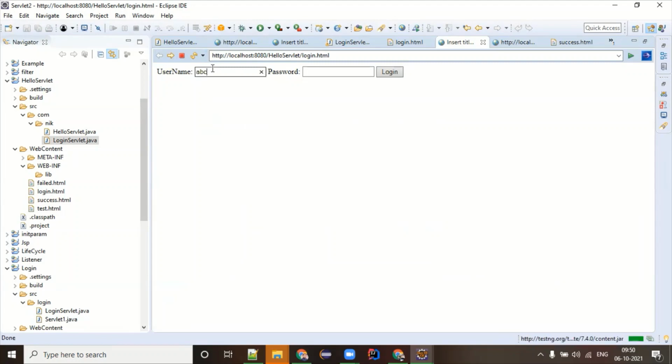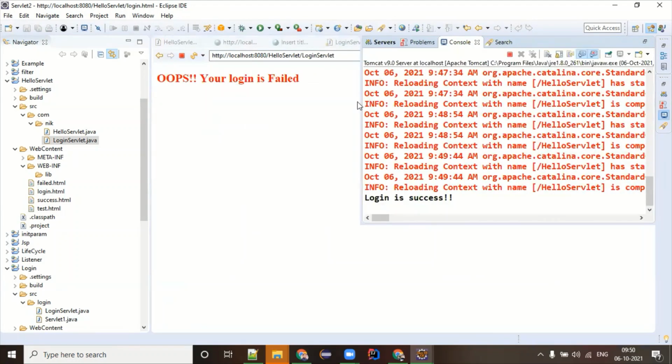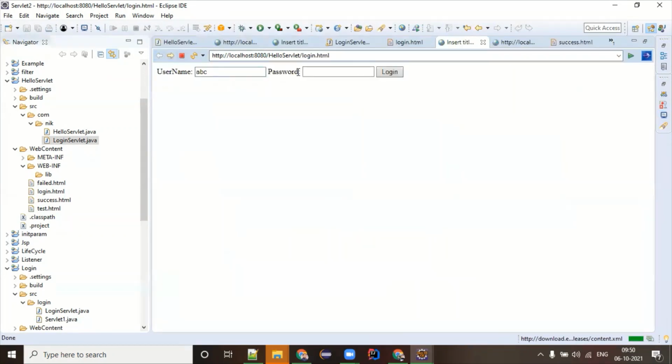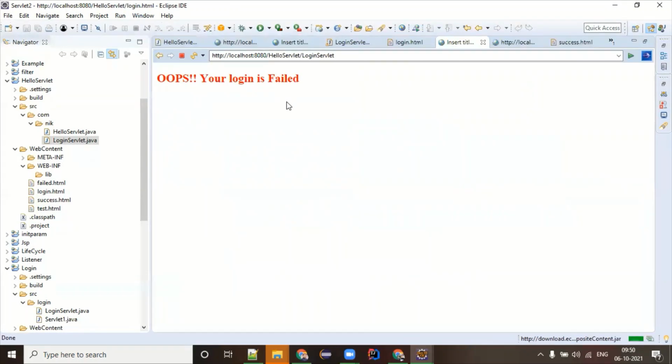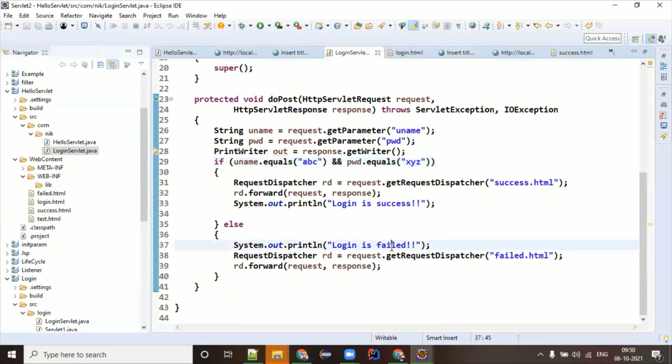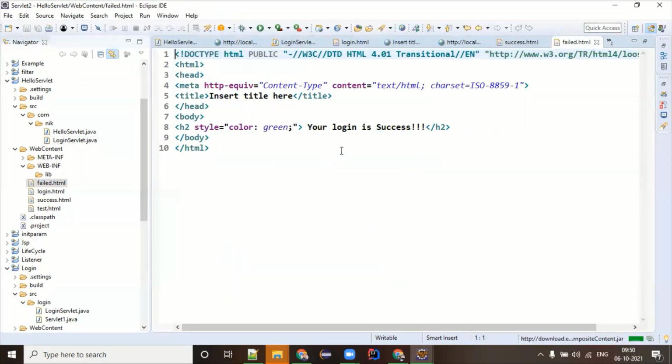So if I go to the login page now, let's give ABC, XYZ, click on login. It's saying, oops, login is failed. Why is it so? Login is success here, login is failed. Oh, my bad, because I didn't change the content, guys. If you go to this, your login is success. In failed also, I'm saying the same thing.